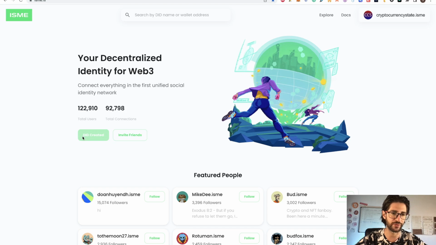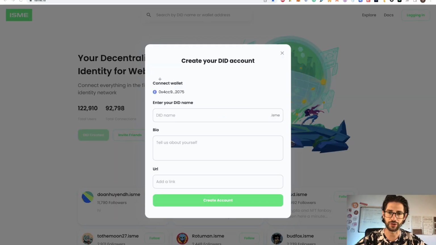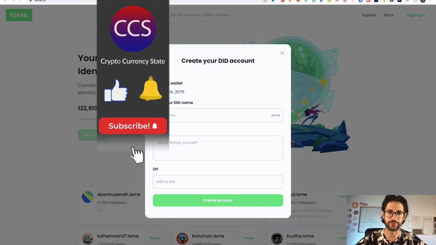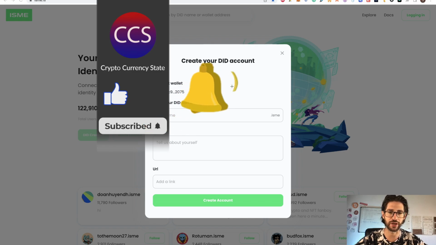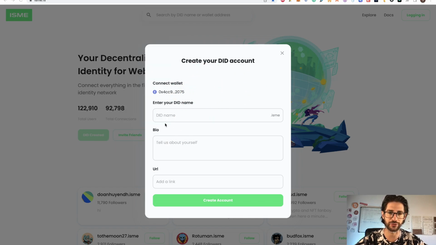You can see that it says did created because I already have the account, but if it's your first time, you are going to be able to create the account. So click there. Once you click that, you will have this pop-up. First, you need to sign with your wallet and click sign 2 times. After that, you are going to see this.